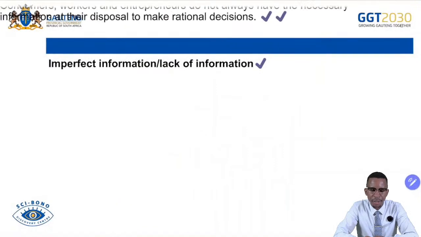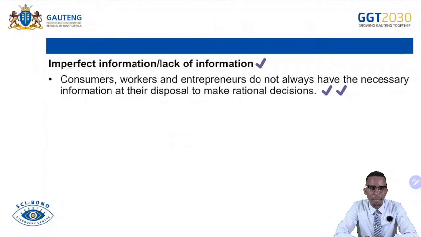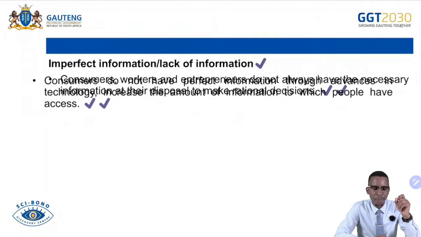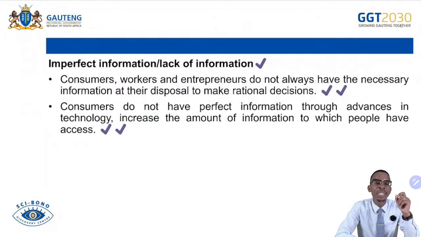Imperfect information, or lack of information. Remember, in this case, it's very important for consumers to obtain maximum information about the prevailing market condition so that they can make informed decisions. It is very important for the consumer to know the market where they can discover the quality of the product at the lowest possible cost, rather than being exploited by buying in a market where goods are sold at the highest possible cost. Also for producers, it is very important that they are able to discover adequate information about the prevailing market condition.